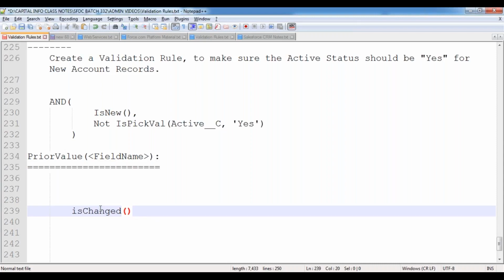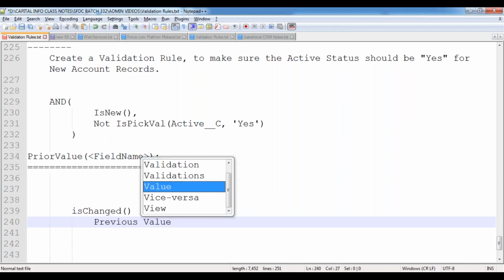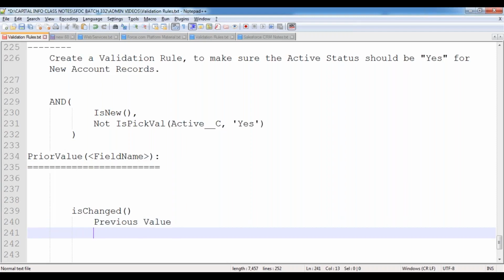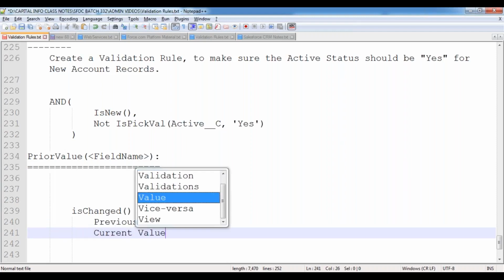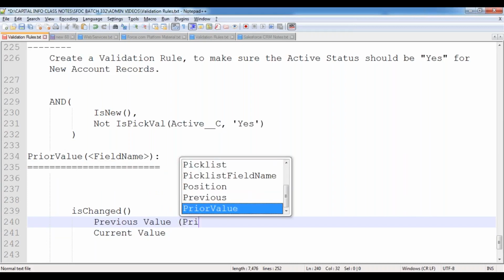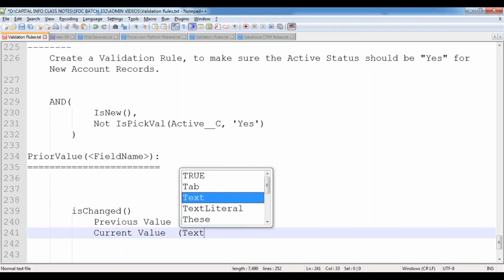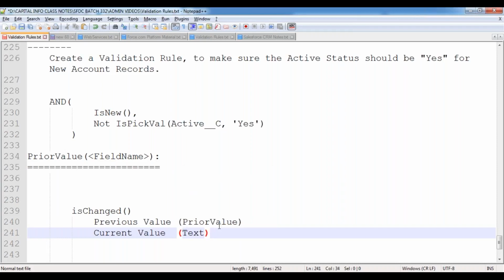How does it do that internally? It collects the previous value of the field and the current value of the field. How can we collect the previous value? By using the prior value function. How can we collect the current value? By using the text function. So internally it uses the prior value function, and the text function collects the current value.